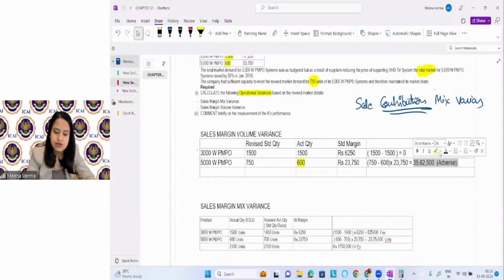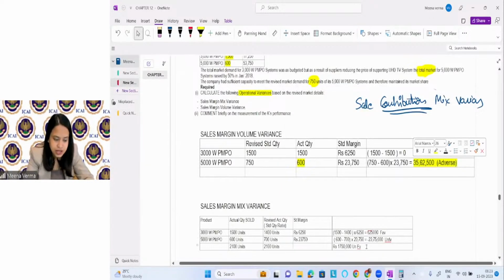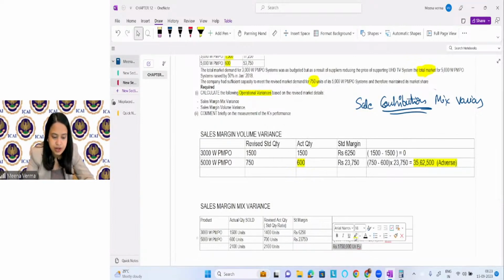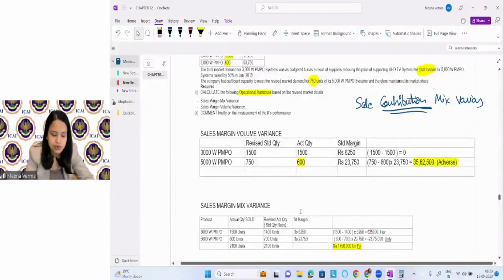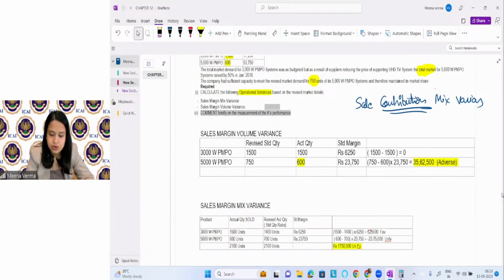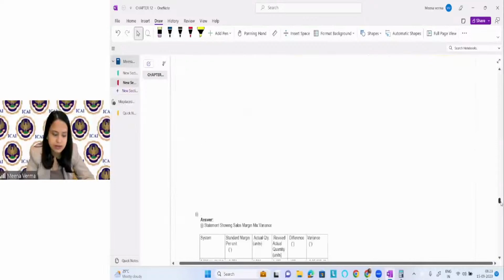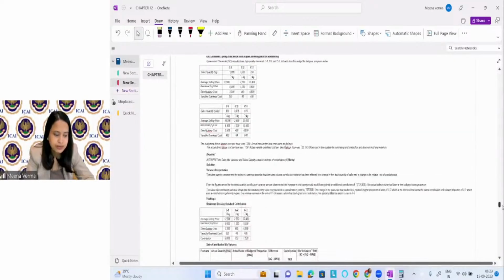Right? It is adverse. This is coming adverse. Even the margin mix variance is coming adverse. Right? It is not coming favorable. Do you still want to give the bonus to this person? No, sales variances. He has done nothing good, right? So accordingly, you can write it in comment.